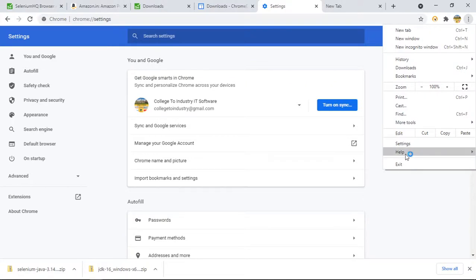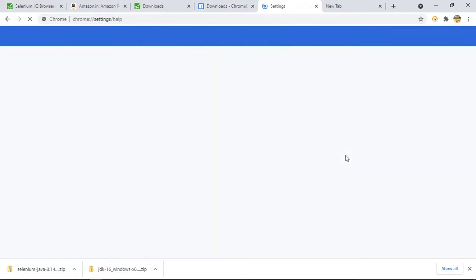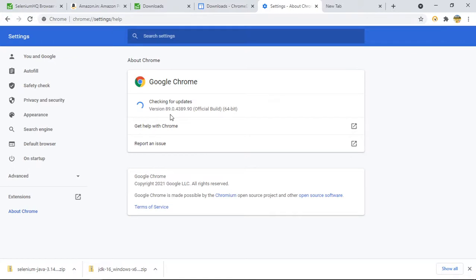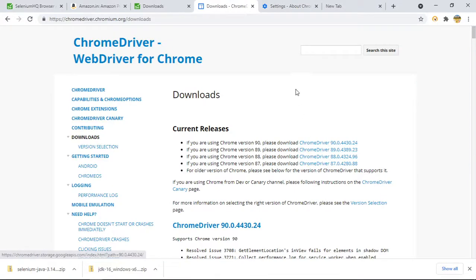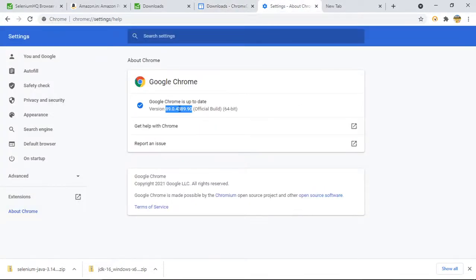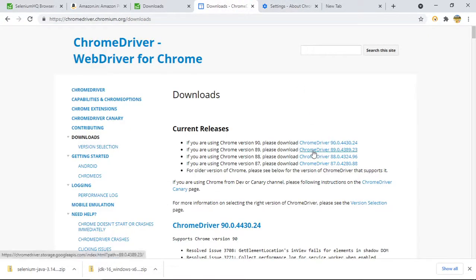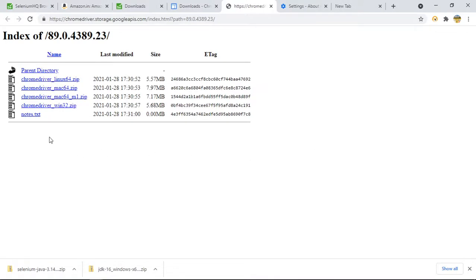So come to Help and come to About Google Chrome. This is the latest version. It is up to date. Based on this version only, I will choose the closest one, 89.0.4389. I think this is the closest one, the second one. So click this. Here you will see some files.